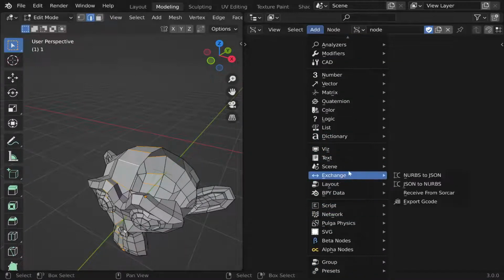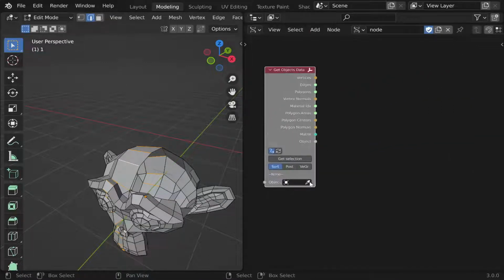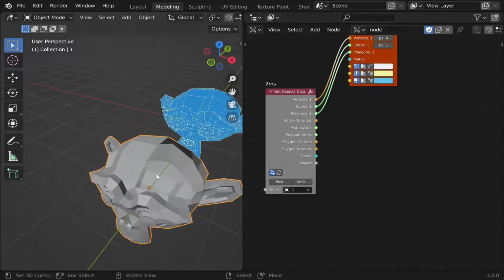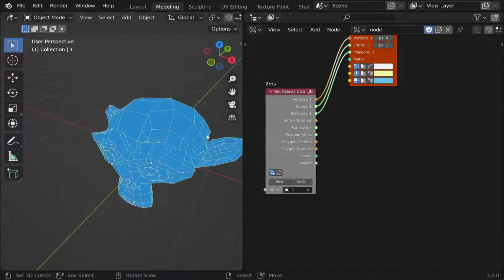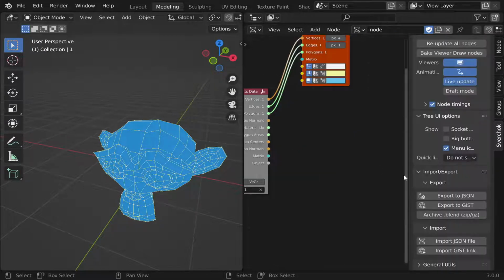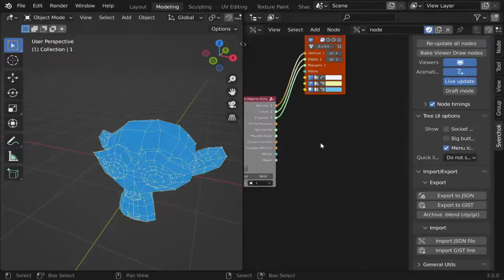import geometry from Blender using the Get Objects data node. Import the Edge Rings node using the Sverchok import function. The node is used to select the loop structure in the geometry.